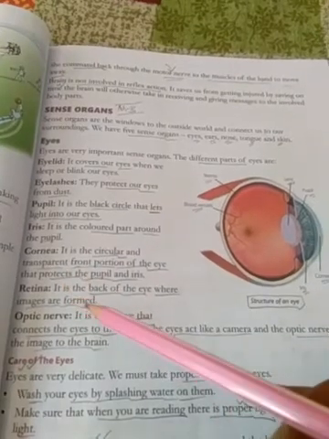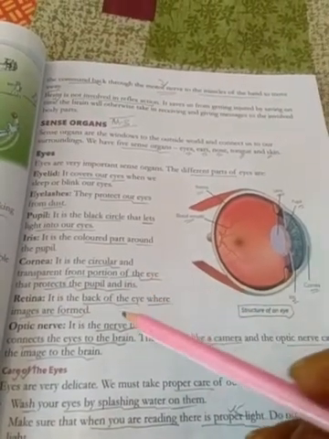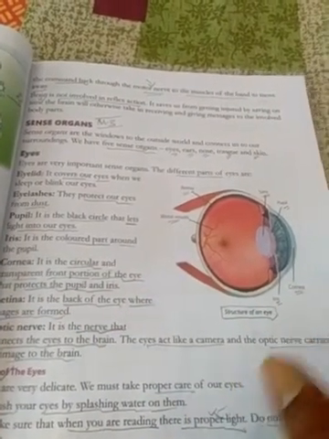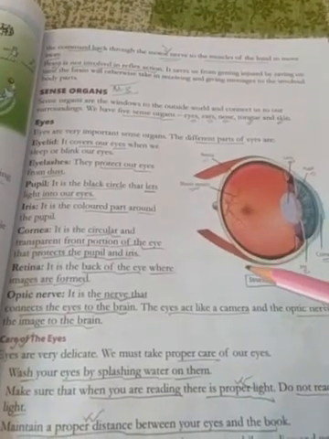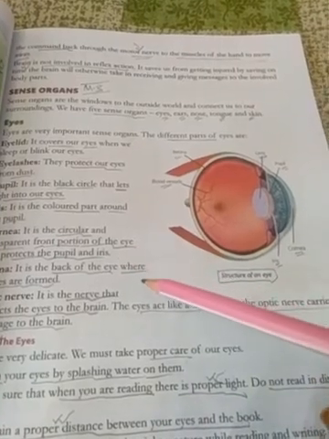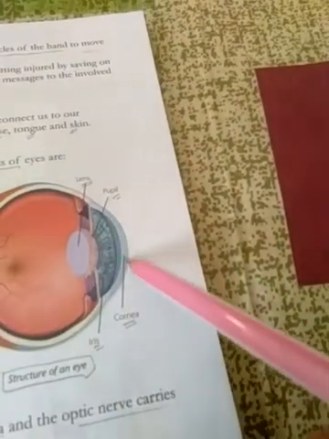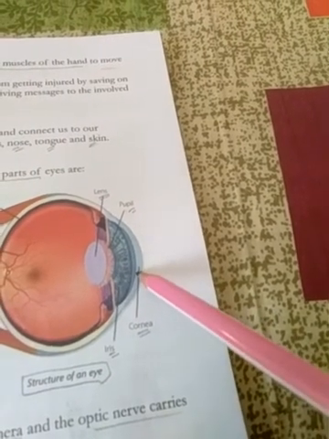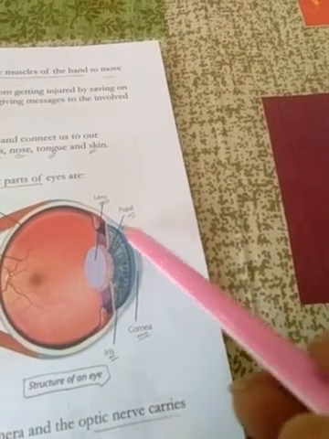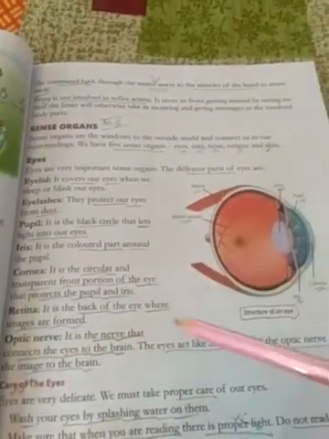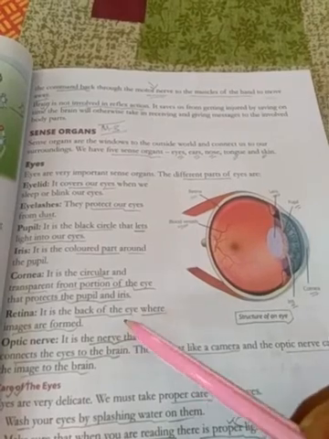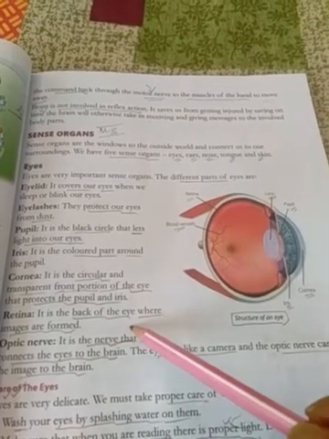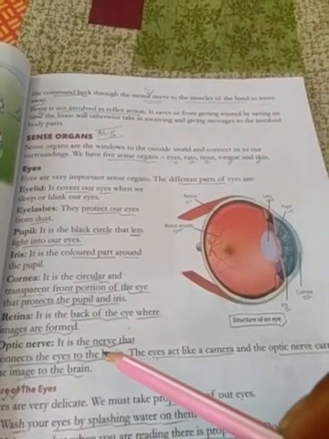Another part is the cornea. It is circular and it is the very transparent front portion of the eye, and the main function of the cornea is to protect the pupil and the iris. This is the cornea, clear. Now the retina. It is the back part of the eye where images are formed.